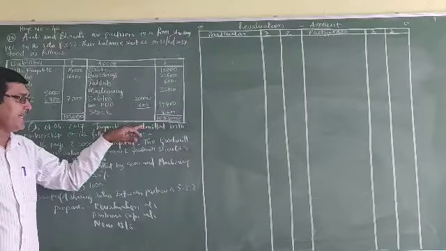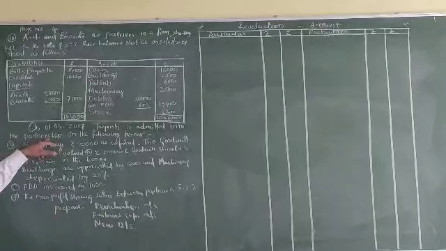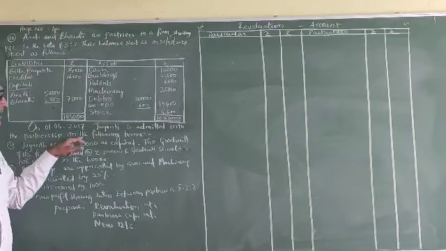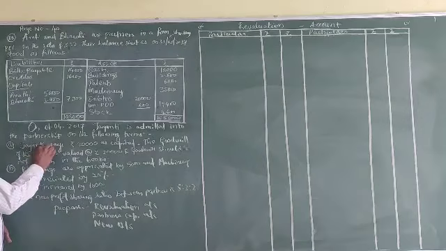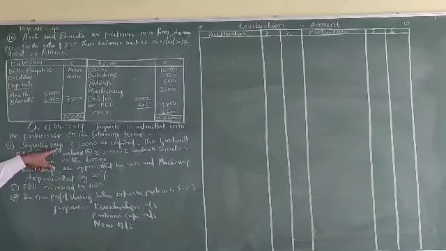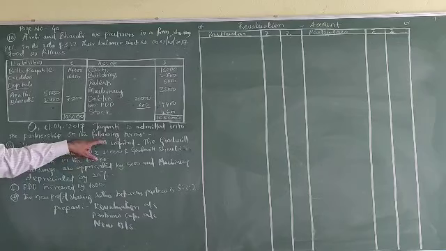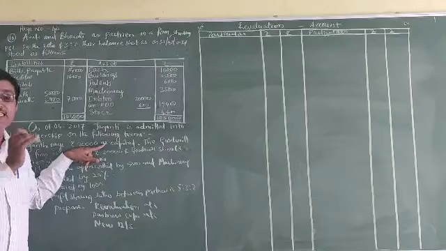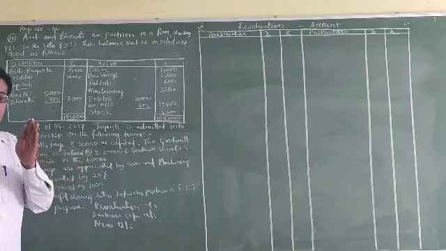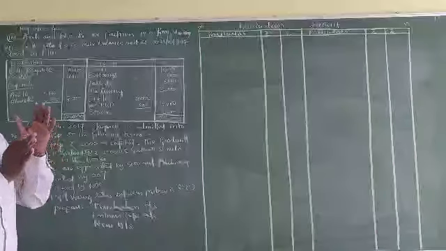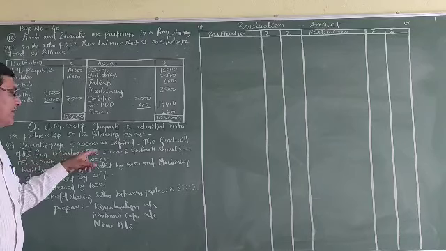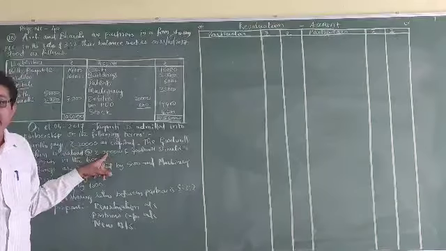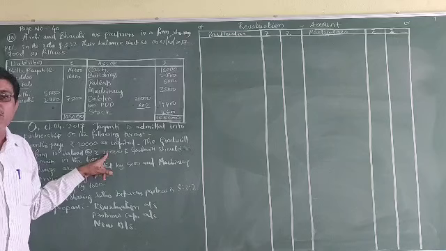Jayanti is admitted into the partnership on the following terms. Jayanti pays rupees 20,000 as capital. In this problem, Jayanti brings only the capital amount into the business. The goodwill of the firm is valued at rupees 20,000. Goodwill is raised in the business. She has not brought it into the business.